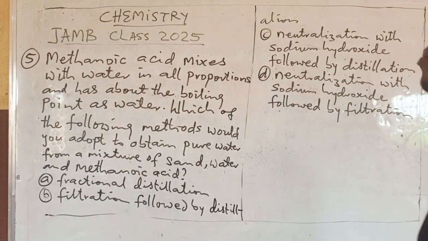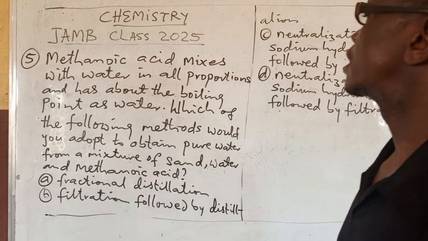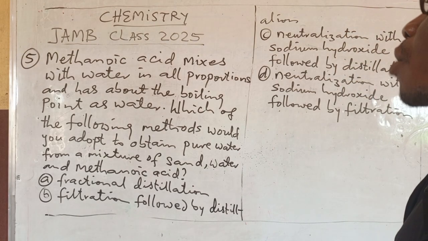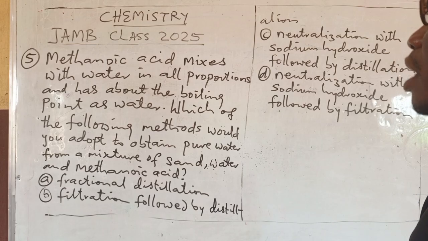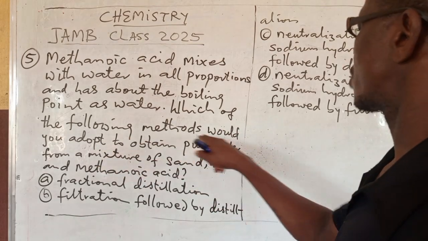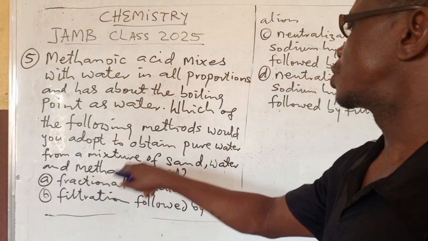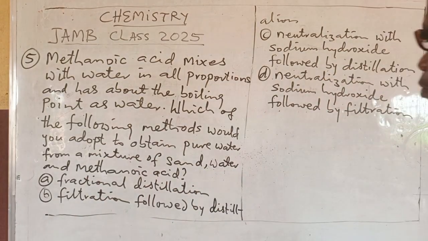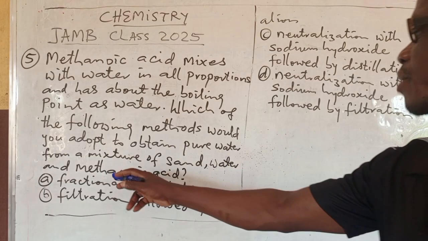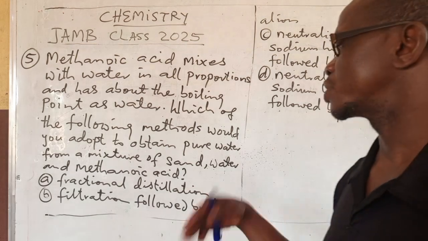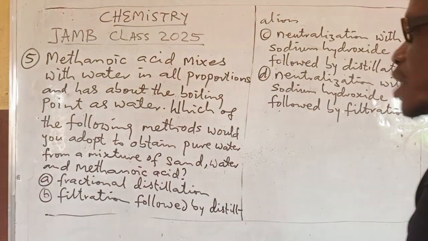Methanoic acid mixes with water in all proportions and has about the same boiling point as water. That means the two of them have almost the same boiling point and they mix very well in all proportions. Which of the following methods would you adopt to obtain pure water from a mixture of sand, water, and methanoic acid? Three of them are mixed together. They're asking you, what method will you use to separate them? Remember the separation techniques that you learned.